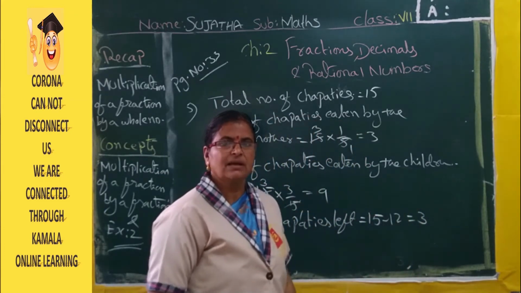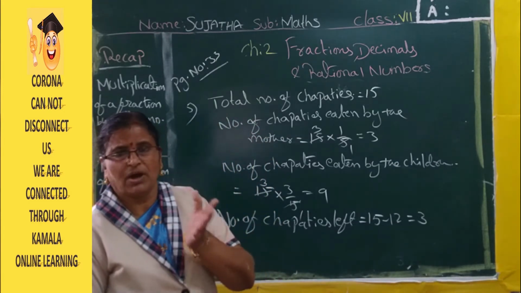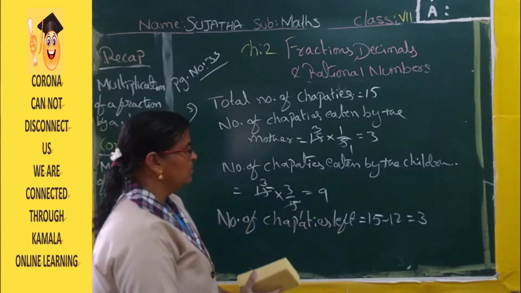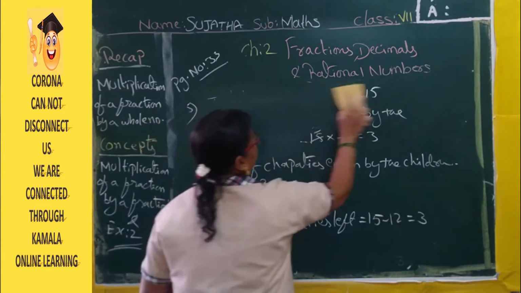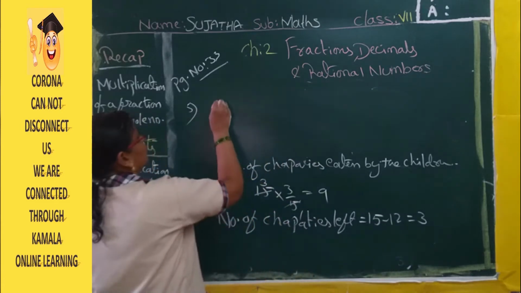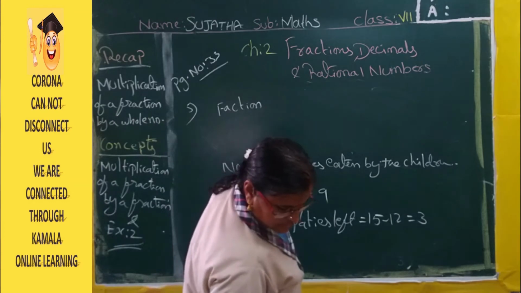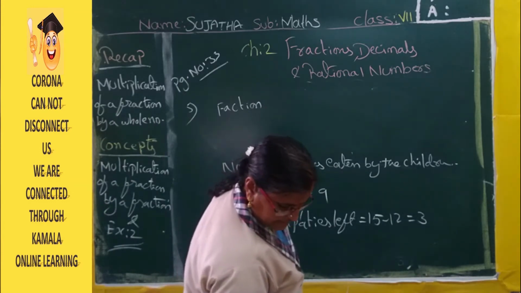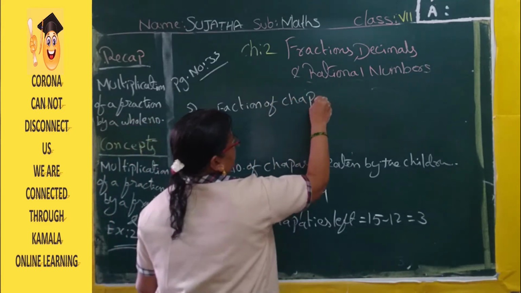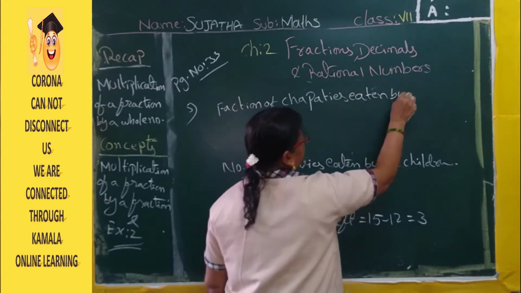So 3 chapatis are left, which means the father's part. How much part is the father taking, that we have to find. The question is how much fraction of the total chapatis has been eaten by the father.